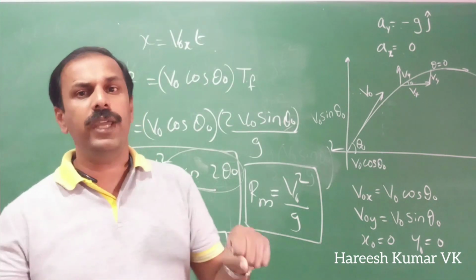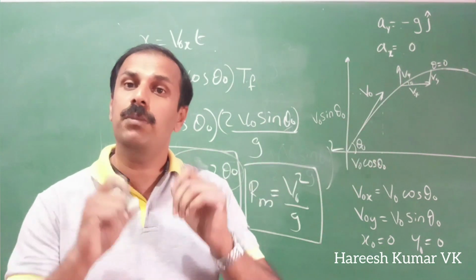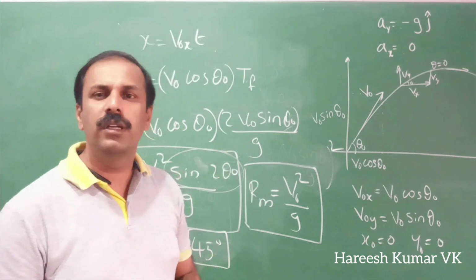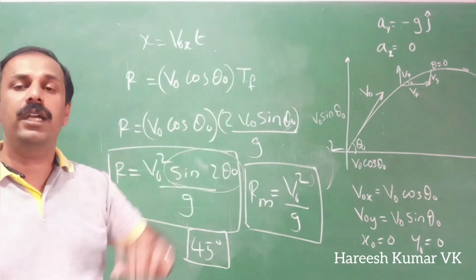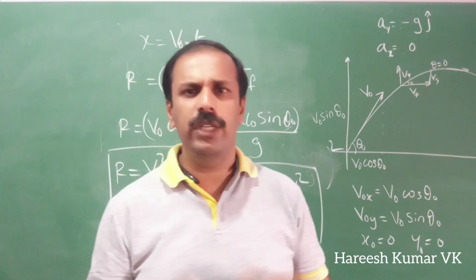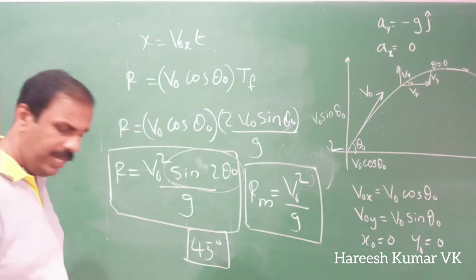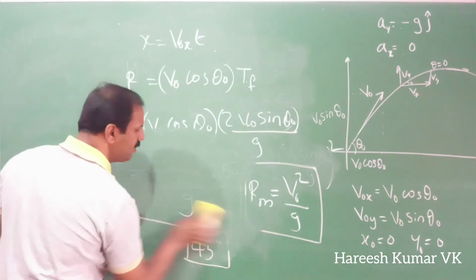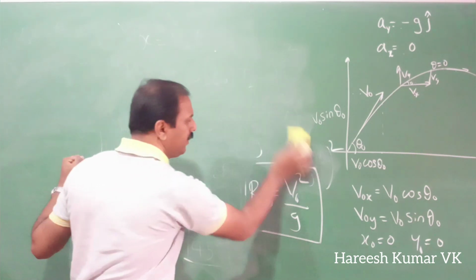So if you want to throw a javelin so that it reaches the maximum extent, or you want the maximum range for a javelin, then at what angle do you have to throw it? You have to throw it as a projectile at an angle of 45 degree. Think about the javelin when you are throwing, which angle you are throwing. Generally it will be 45 degree only. You take your maximum power and throw exactly at 45 degree so that it will reach the maximum distance.